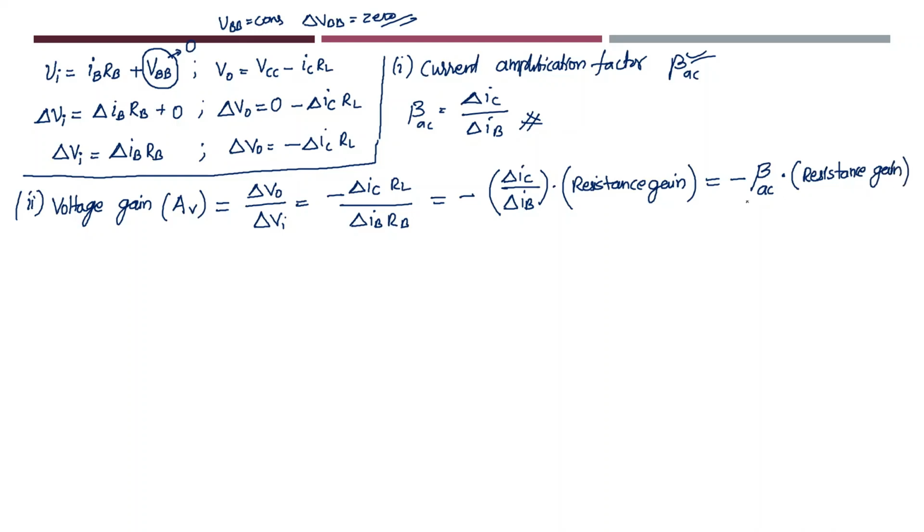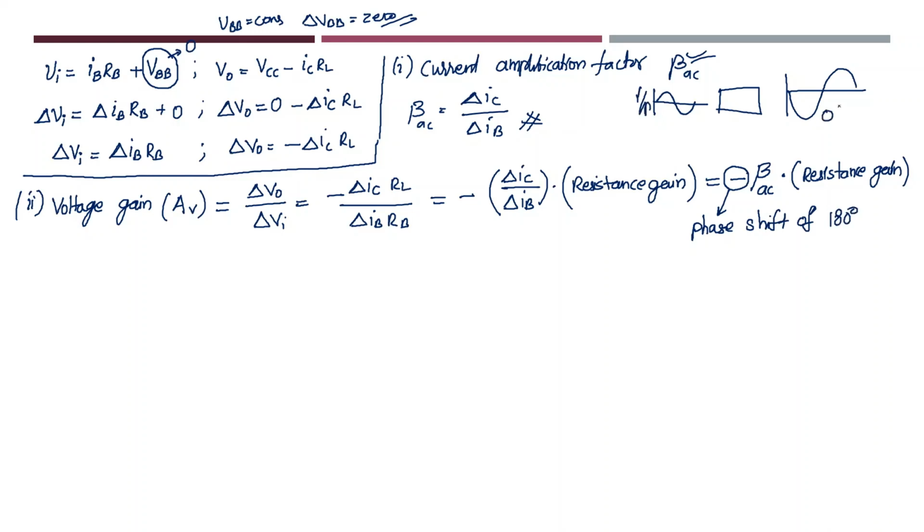Now this is the formula for voltage gain. What is the significance of the minus sign here? See here, if the input signal is like this, after amplifying it, the output has become something like this. It means there is a phase shift of 180 degrees between the input signal and the output signal. This is one of the most important points you have to remember.